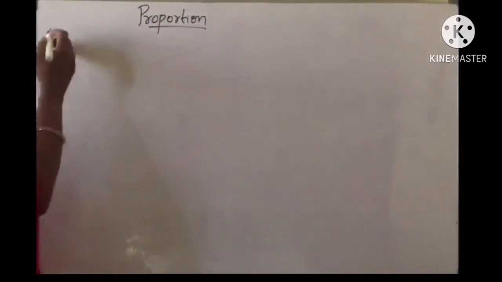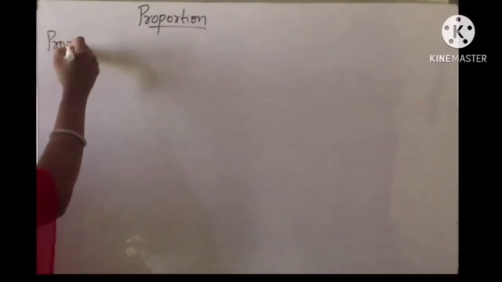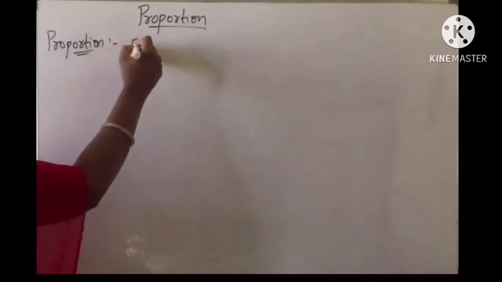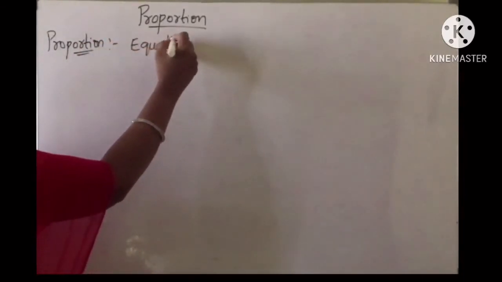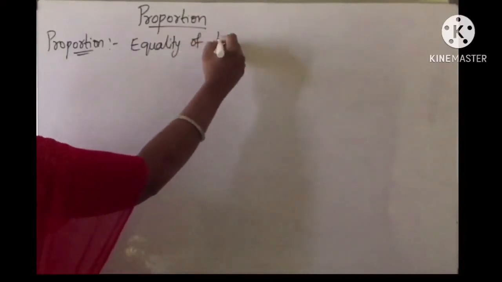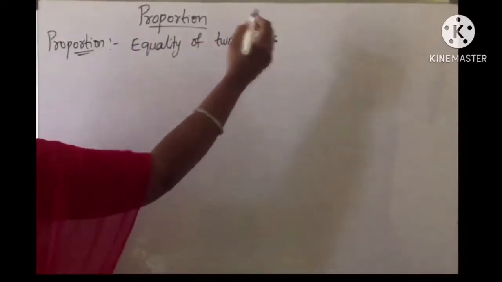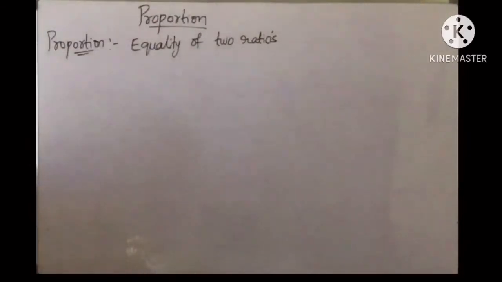Now we are going to discuss proportion, children. What is proportion? I am writing the definition here: the equality of two ratios. Equality of two ratios is nothing but proportion. Just now we discussed what a ratio is in my previous video.